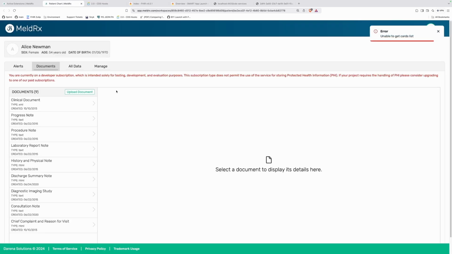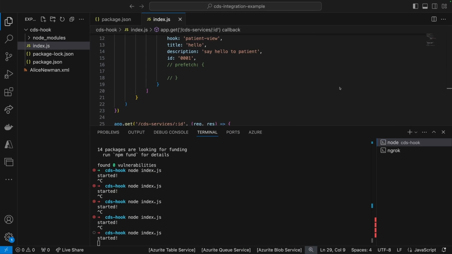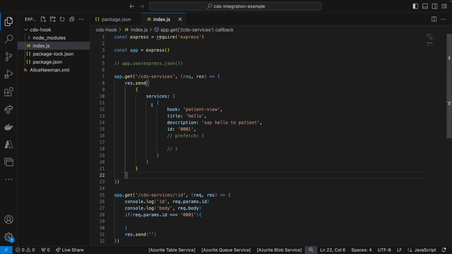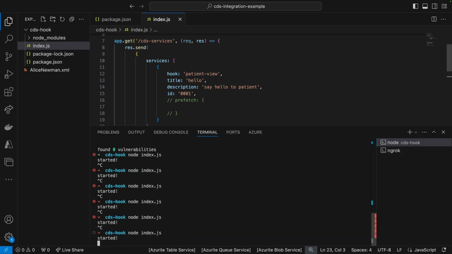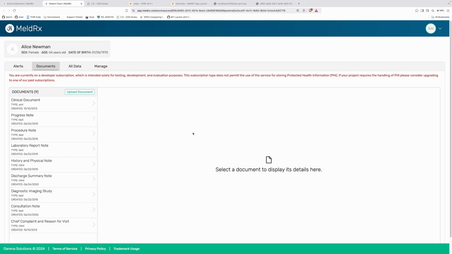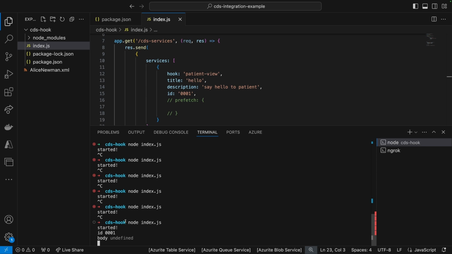I'm going to refresh the window here. And we still get unable to get cards list. It's probably because, yeah, so I just copy pasted this. This is get, this is get. This should be post. Okay, there we go. Let me restart this. And let me refresh this. So, okay, there we go.